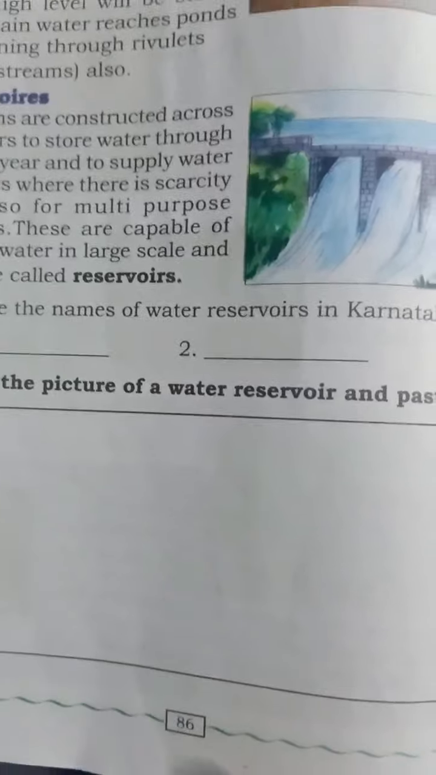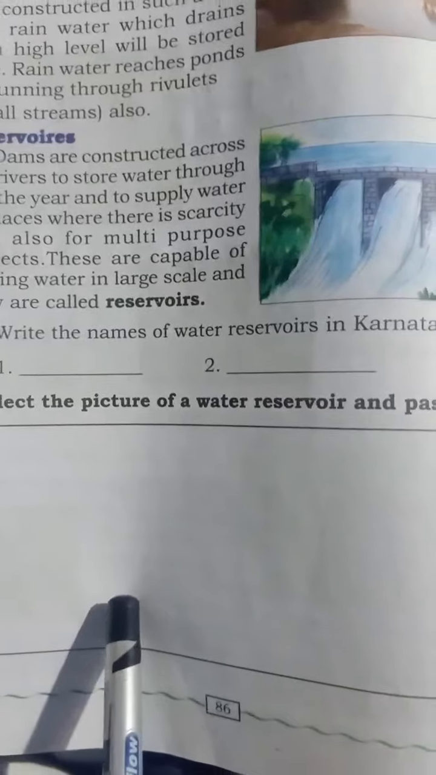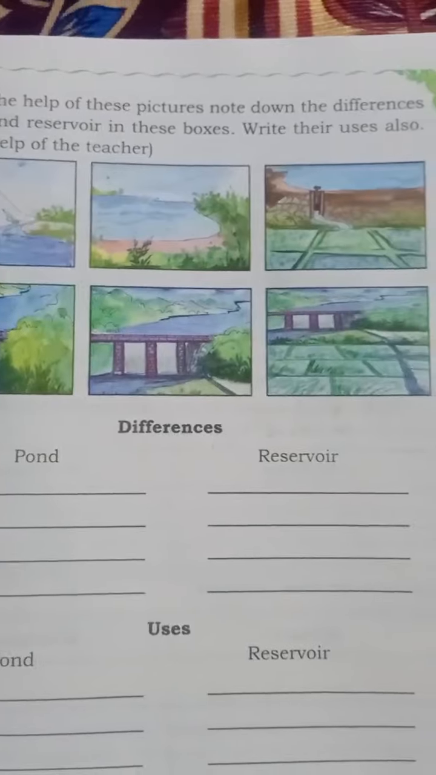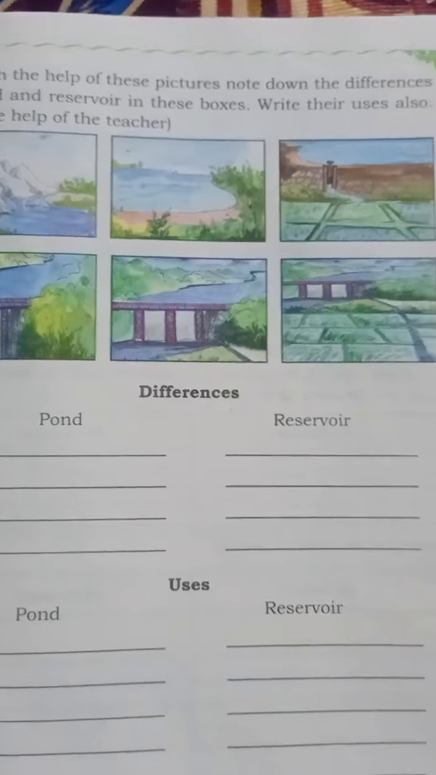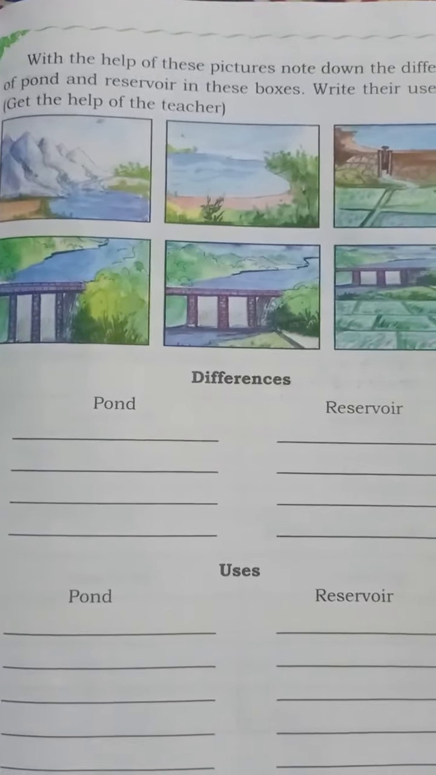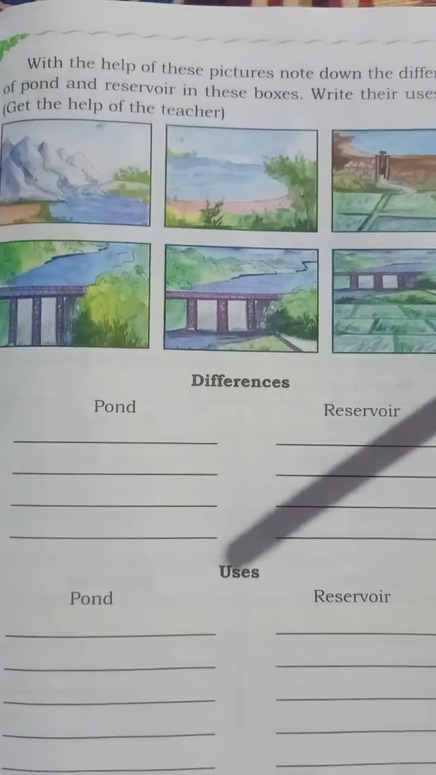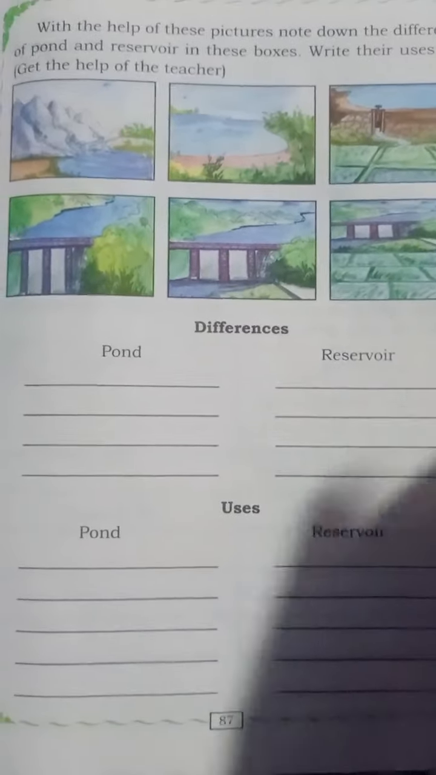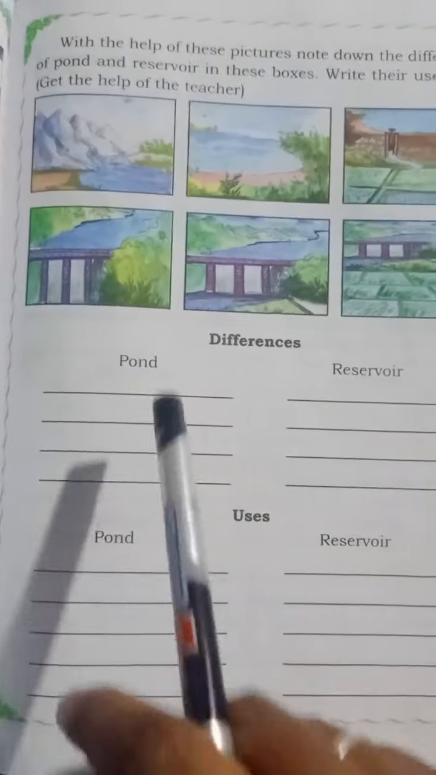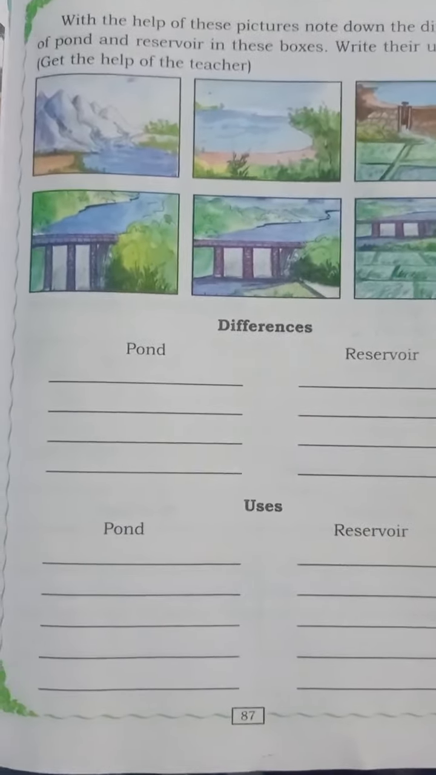You know there is a water reservoir in Hassan. Yes or no? So take a picture of it and paste it down here. Got it? With the help of these pictures, note down the differences of ponds and reservoirs in these boxes. Write their uses. Also get the help of the teacher. So you should write the differences between the pond and reservoirs. You write it down, children, and I will also send it to you, the differences between the ponds and reservoirs and the uses of ponds and reservoirs.